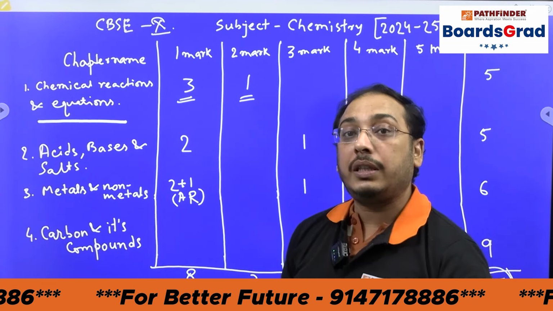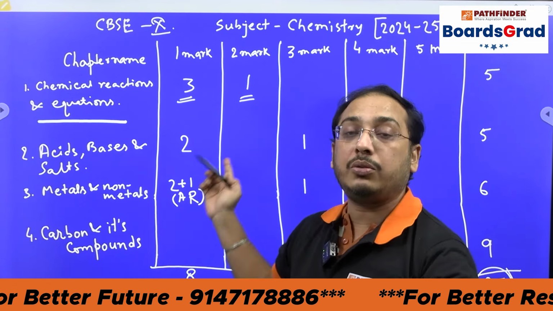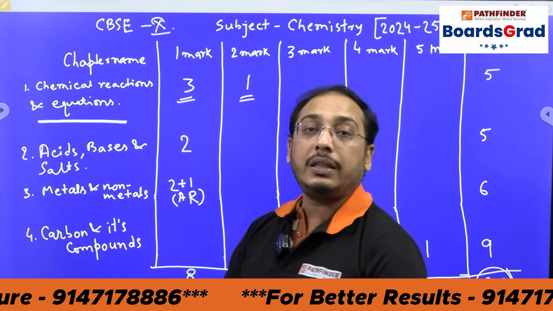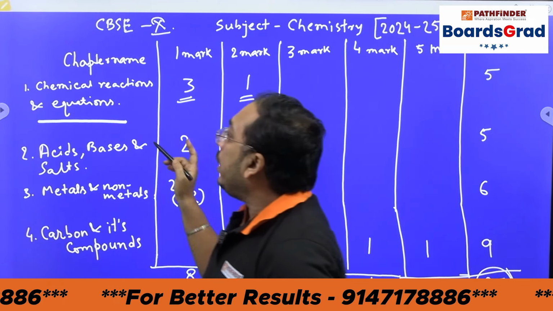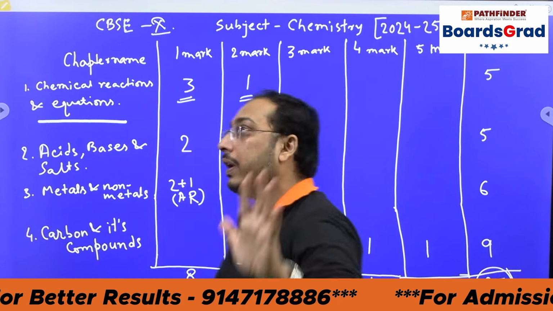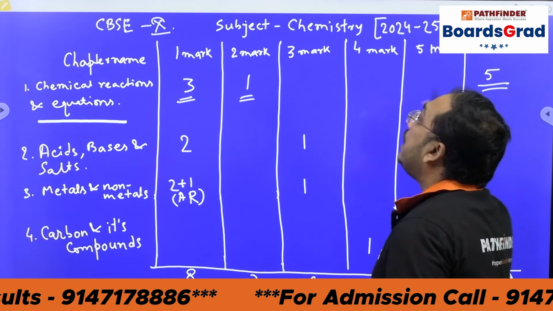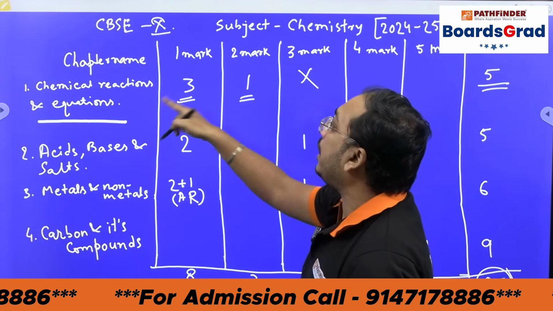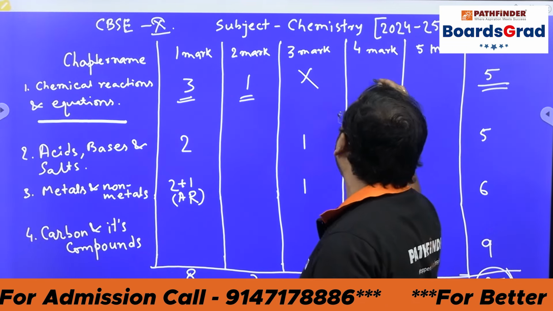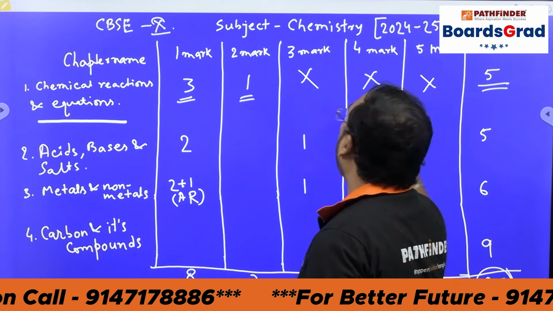This is a very important thing: uses can also come in the 2 marks questions for chemical reactions and equations. So the weightage of chemical reactions and equations is 5 marks in total. There is no question from this chapter for 3 marks, 4 marks and 5 marks as well.